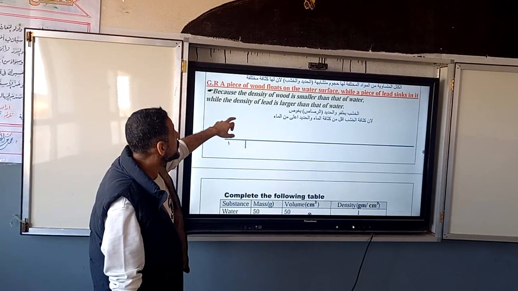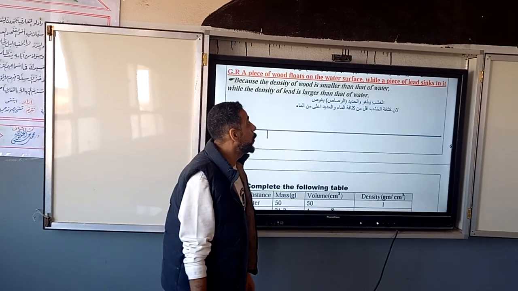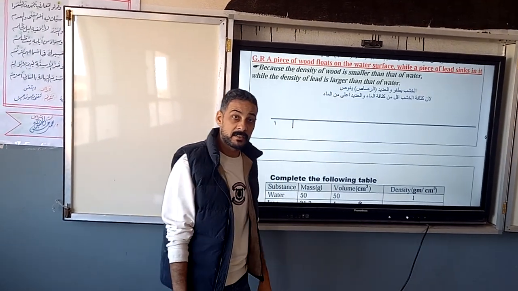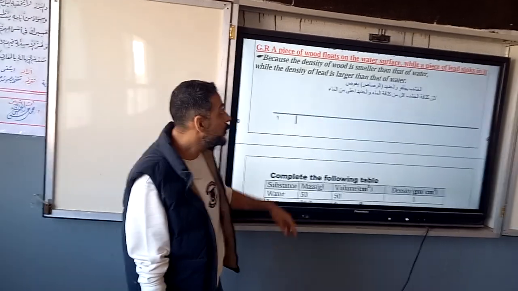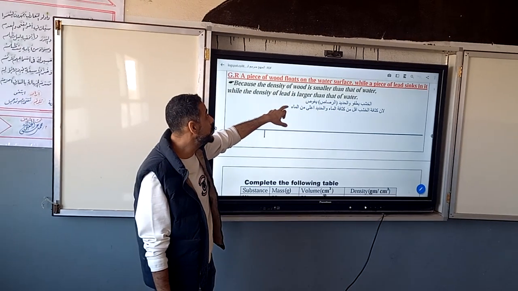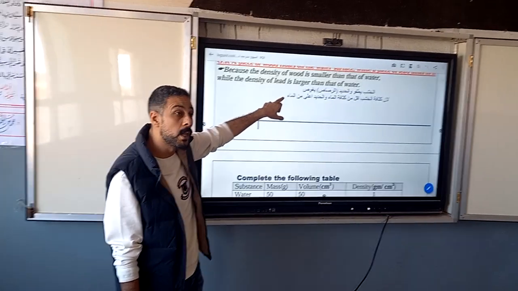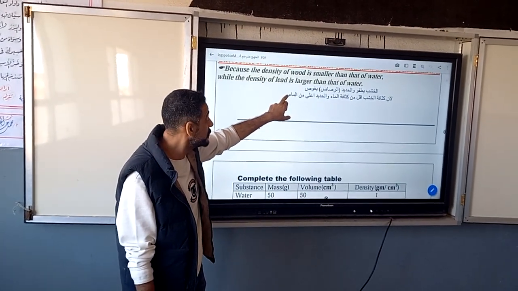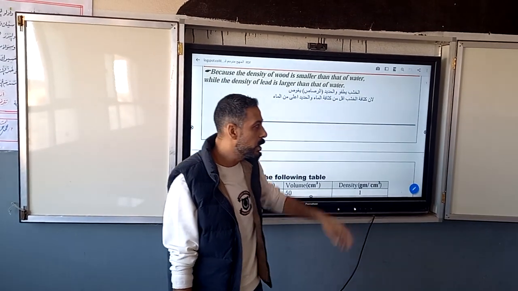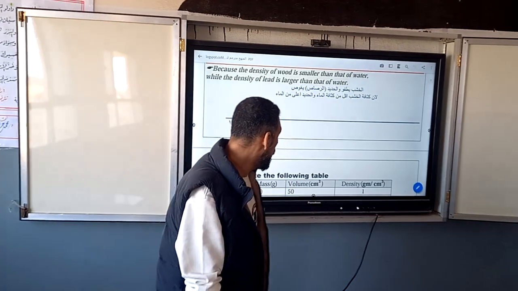Give reason: a piece of wood floats on the water surface, while a piece of lead sinks in it. What do we say? We say that the wood floats above water because the density of wood is lower than the density of water, but the density of lead is larger than water, so it will sink in water.